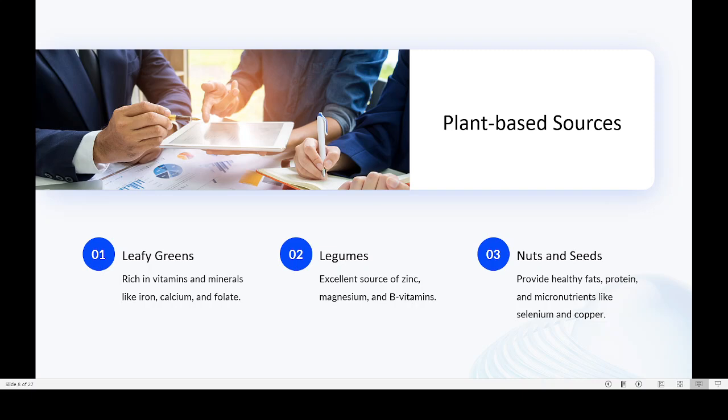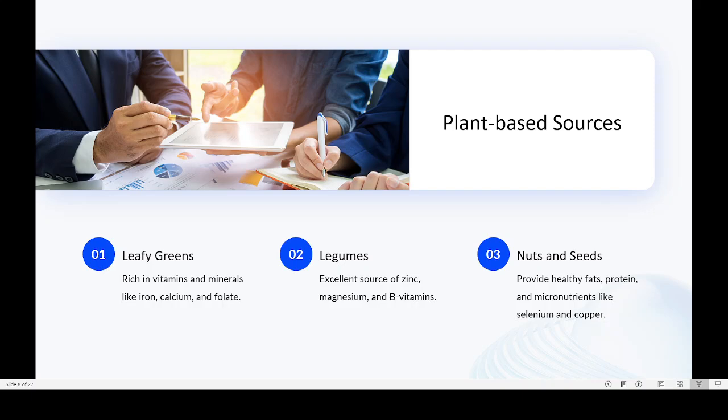So from the plant category, leafy vegetables are an important source, then legumes, then nuts and seeds. There are a number of seeds and nuts providing healthy protein, fat and micronutrients like selenium. Selenium is needed by the body in very small amounts, but it can also affect the growth of teeth.